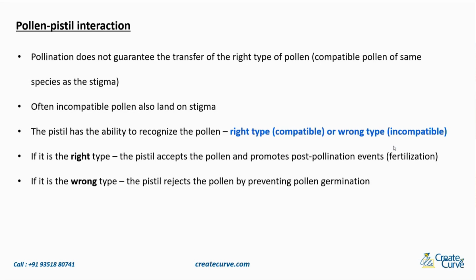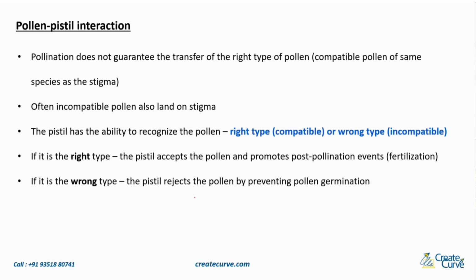What if some other species' pollen grain lands on the stigma? In that case, that is not the right type of pollen grain, or it is not the compatible pollen grain. So pollination does not guarantee the transfer of the right type of pollen. Often incompatible pollen also lands on the stigma, like I just told you. The pistil has the ability to recognize the pollen, whether it is the right type or the wrong type. The right type is called compatible and the wrong type is incompatible.